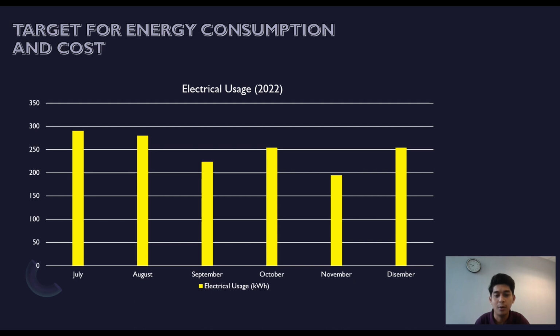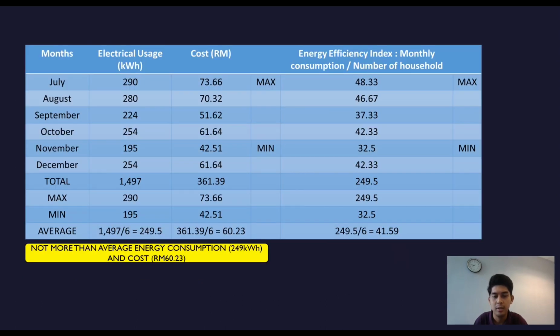So for the first step, we need to have the graph for us to calculate the time dependent analysis, and then we need to know the minimum and maximum value for the month for electrical usage and also the cost. So after we identified July is the minimum over 1 month and November is the maximum value over 1 month, then we need to calculate the total for electrical usage and also the total cost. Then we need to have the average value for the electrical usage, and after that we need to calculate